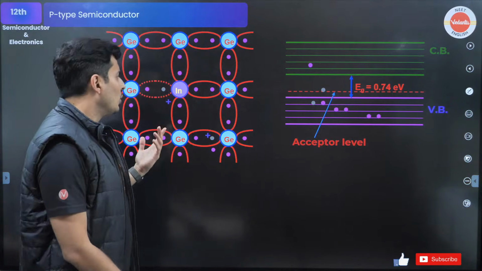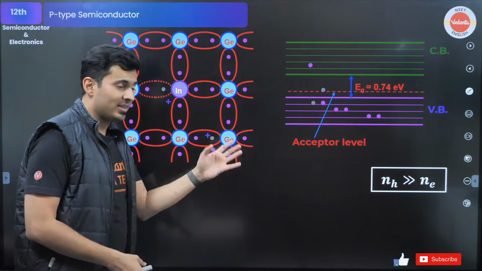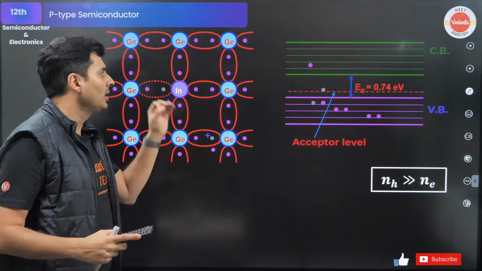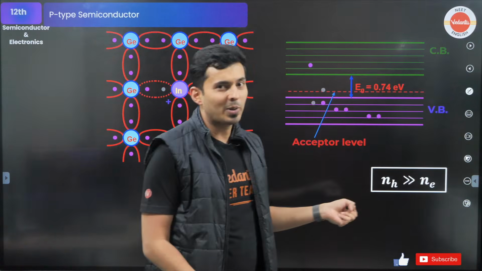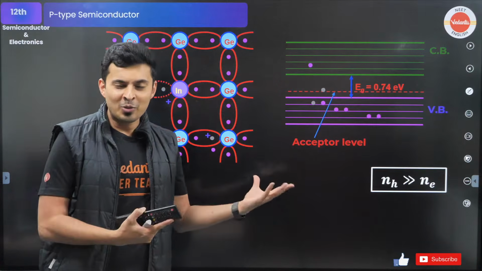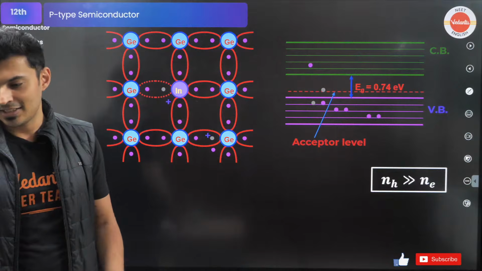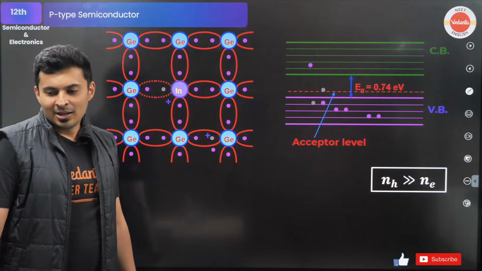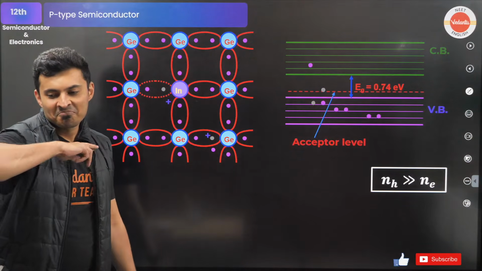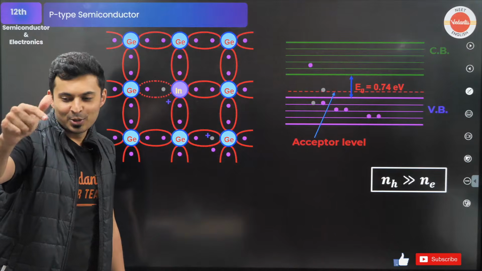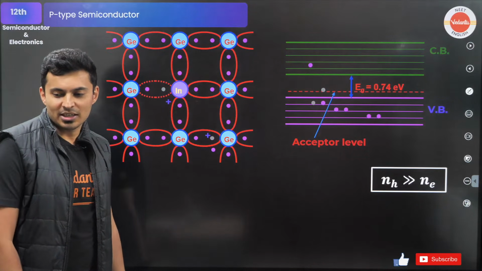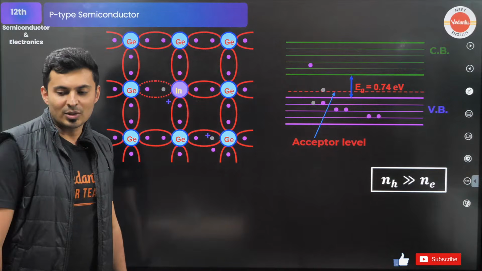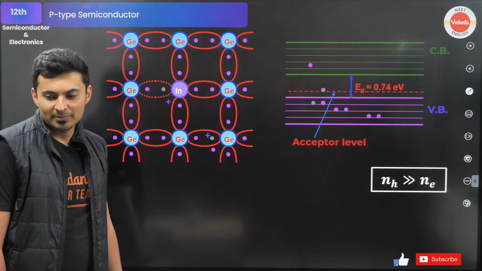And over here you will see that the hole concentration is much larger than the electrons. It's like having more chairs and fewer people, and the chairs are now fighting for the people. Exactly. Oh my God, Harshini, salute. Thank you very much. That is a perfect name for the chapter. It is called Aunties and Kids, Love Story by Shreyas sir.